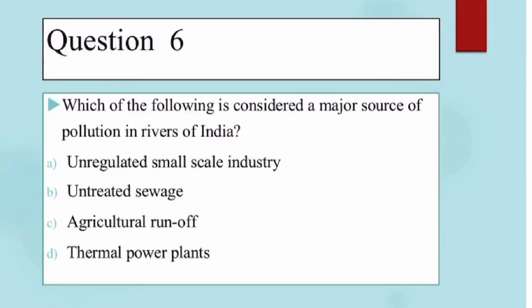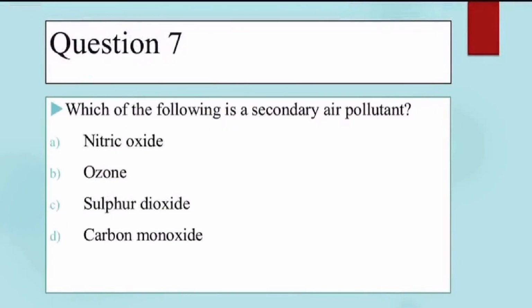Sixth question, which of the following is considered a major source of pollution in rivers of India? A. Unregulated small-scale industry. B. Untreated sewage. C. Agricultural runoff. And D. Thermal power plants. Major source of pollution in rivers is untreated sewage. So option B is the right answer. Seventh question, which of the following is a secondary air pollutant? Ozone is a secondary air pollutant. Option B is the right one.